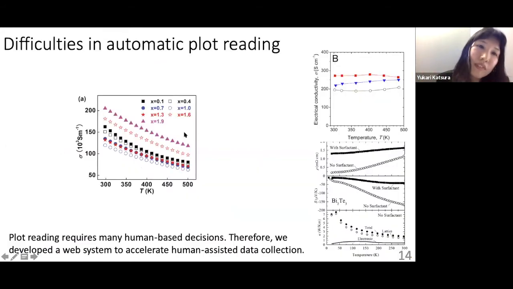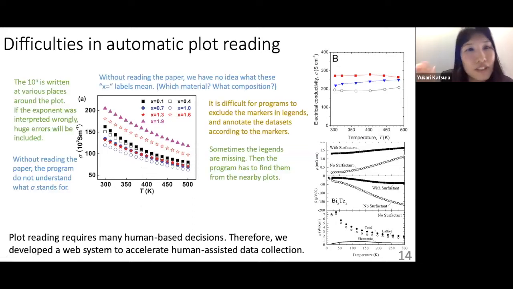Many people imagine that the original data can be extracted by image recognition, but actually it is very difficult. For example, when you make a mistake in understanding these exponents, sometimes the exponents work in the opposite way, and then it makes huge errors.